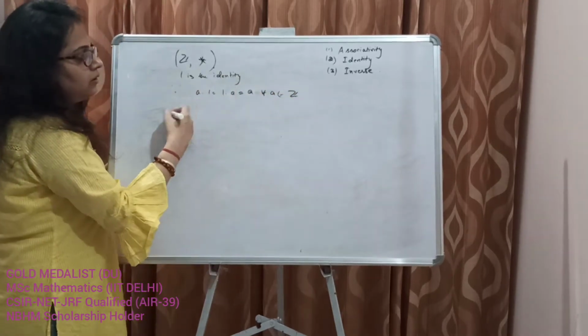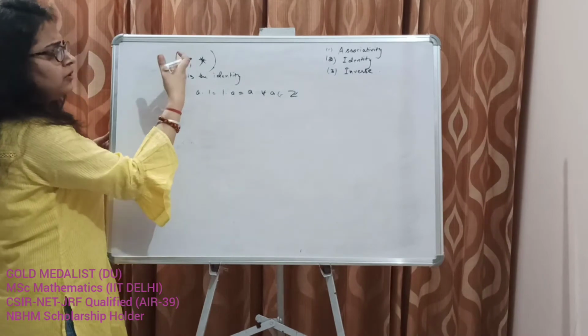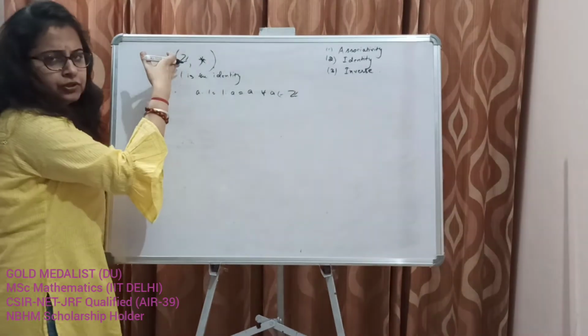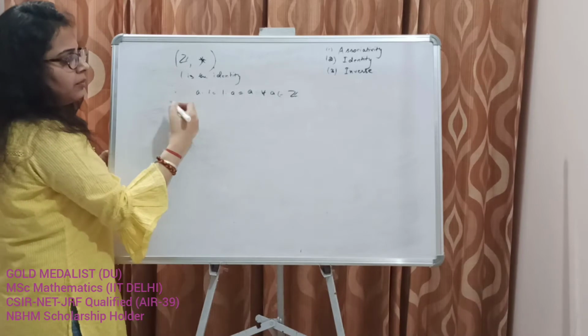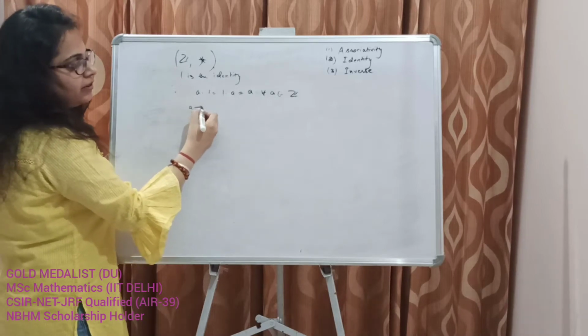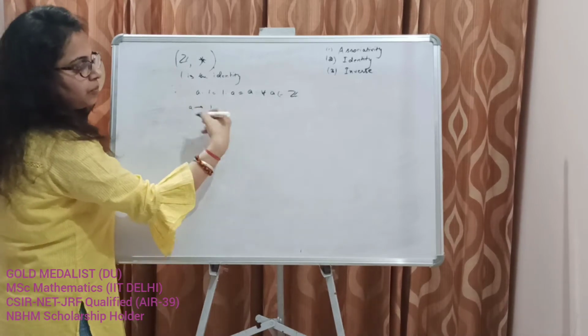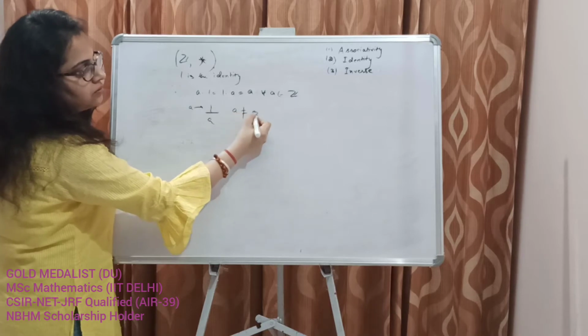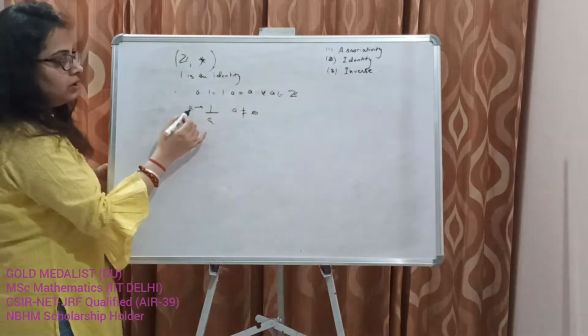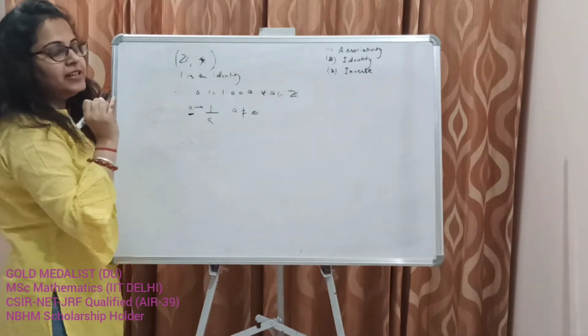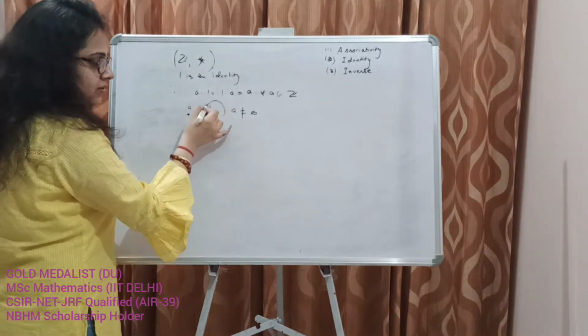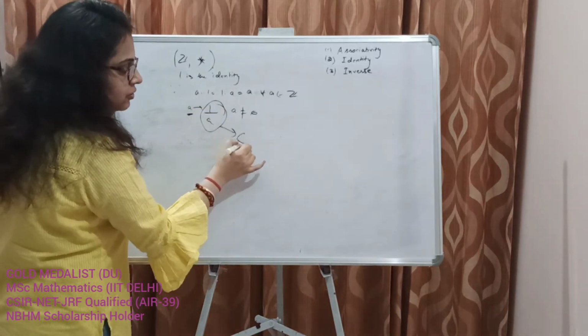Now first of all, we also have that the inverse of 0 does not exist, because for every a we have the inverse 1 by a, suppose a is not equal to 0. So if a is an element in Z, its inverse is 1 by a. Does it belong to Z?